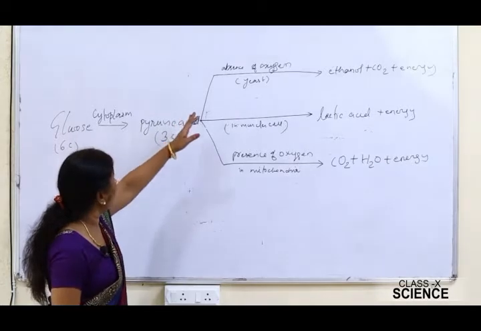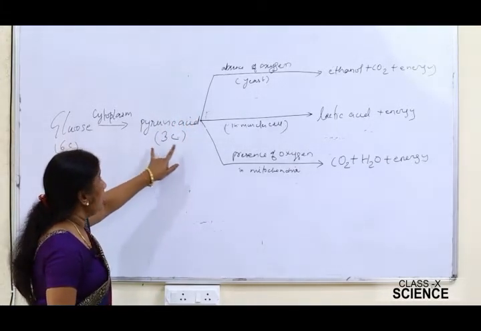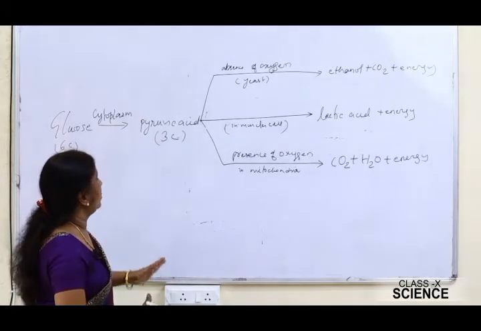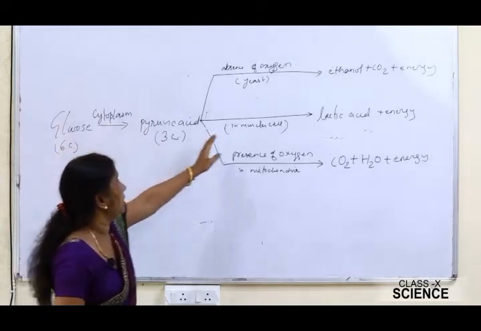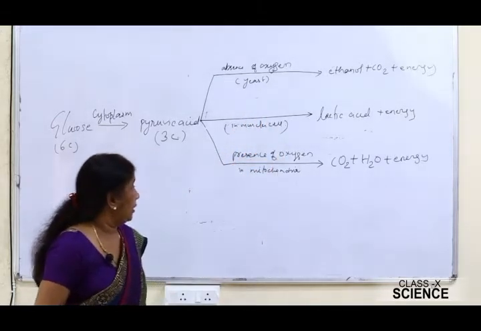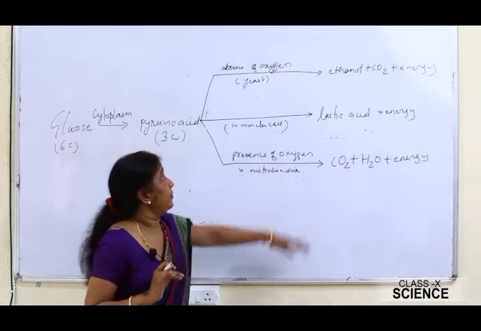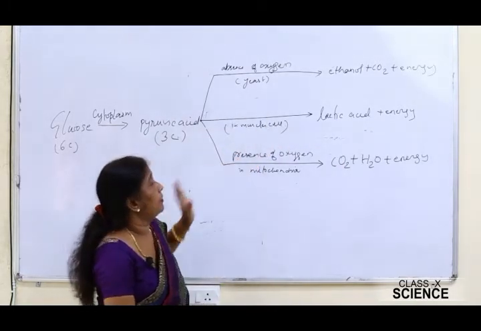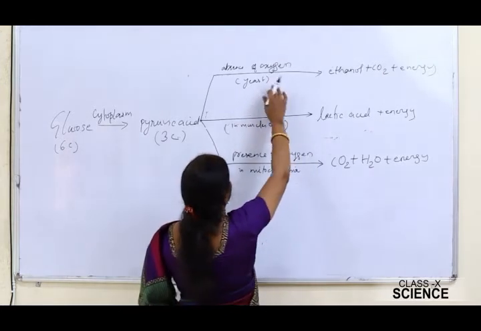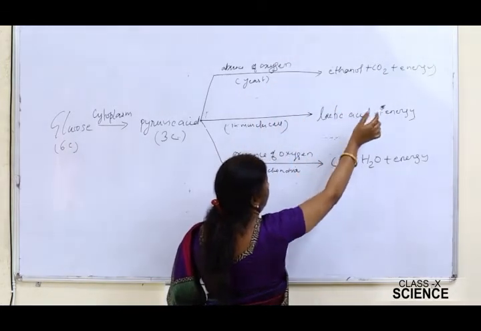Now these are the three ways by which the pyruvic acid can be broken down. But during the breakdown of glucose, this is the common method, right? Glucose is broken into pyruvic acid, then these 3 possibilities are there. Now you can see here the products. Students, you should be very careful while writing the products of these 3 types of respiration. In case of anaerobic respiration, the product is ethanol, carbon dioxide, and energy.